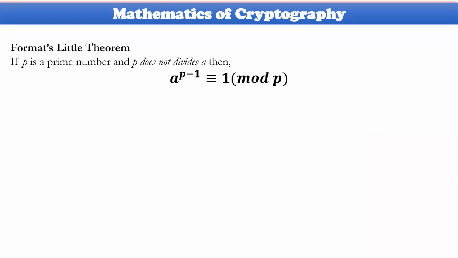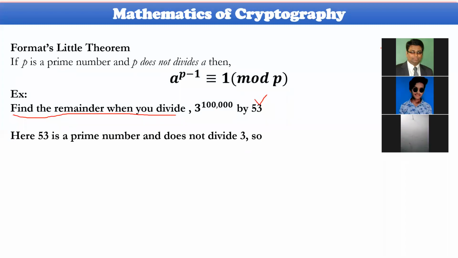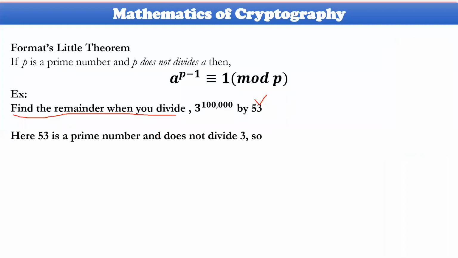Let me take one specific example for this one here. Find the remainder when you divide 3 power 1 lakh by 53. 53 is a prime number actually. 53 is a prime number. And finally, you need to identify the remainder for this particular value. So let us consider 53 is a prime number and it is not divided by 3. So therefore, it could be possible.